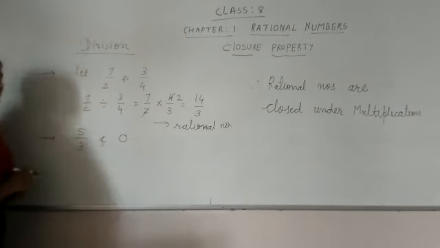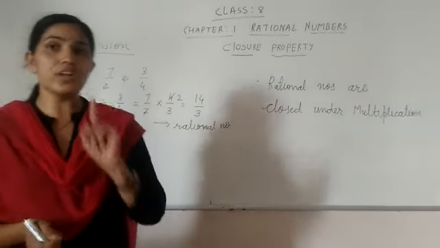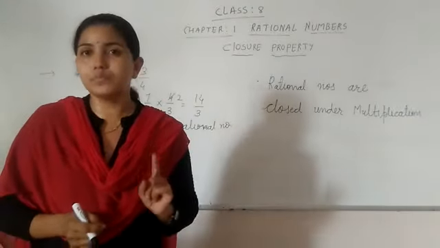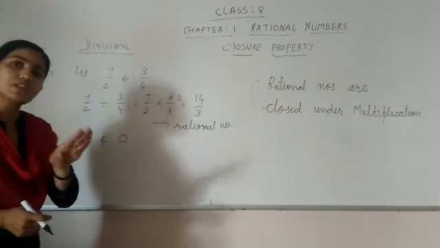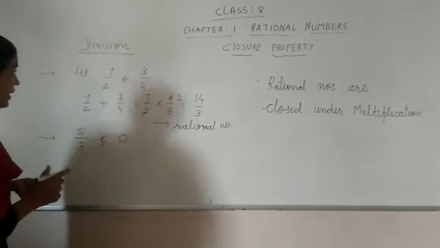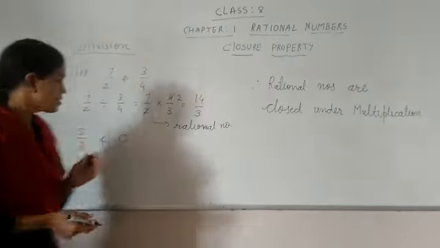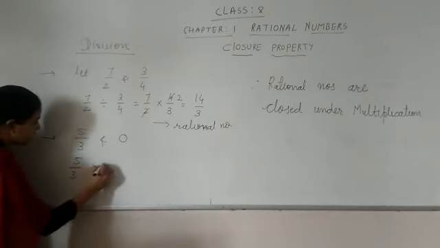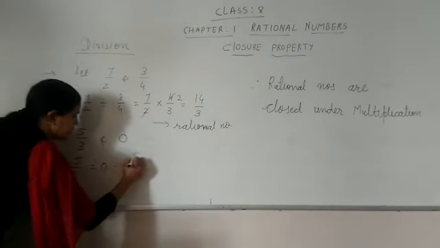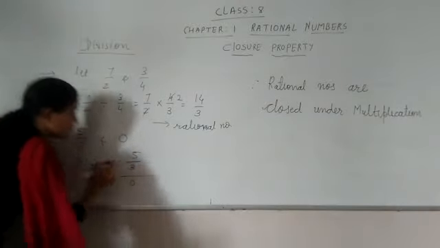For the next example, I am taking one number as 5 by 3 and another number I am taking is 0. 0 is a rational number. You remember, every integer is a rational number. So 0 is also a rational number. Let me check what can happen when we are taking the division. So here 5 by 3 divided by 0.